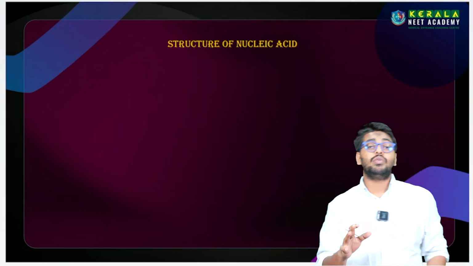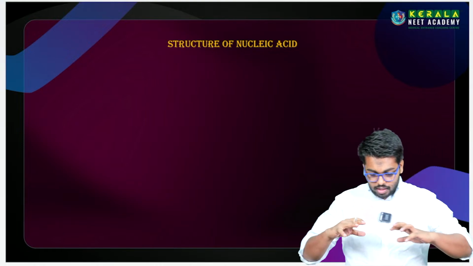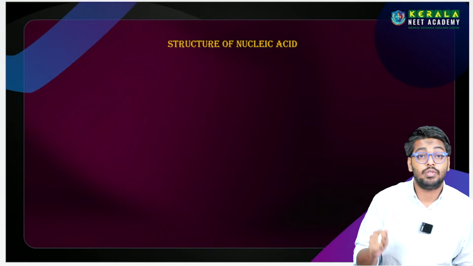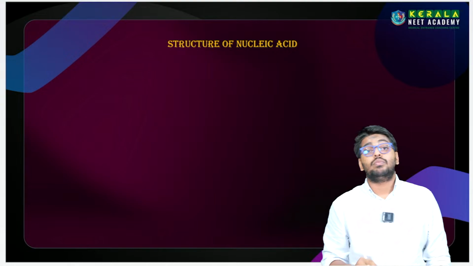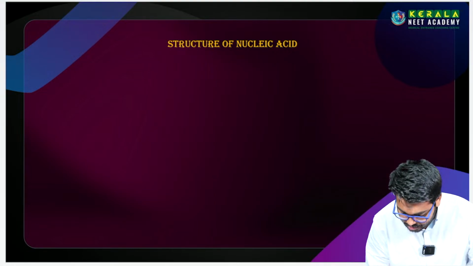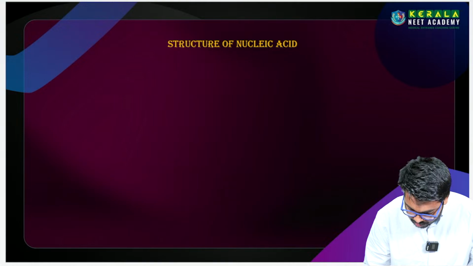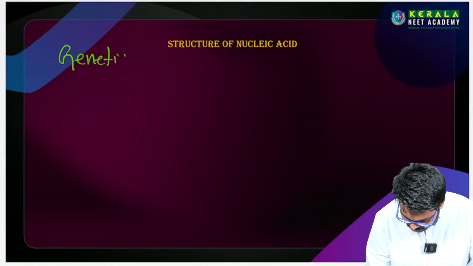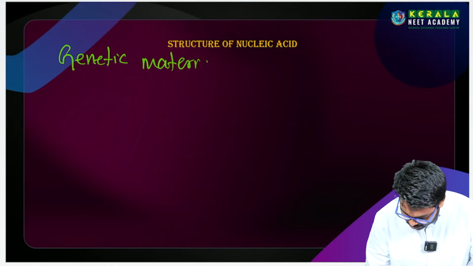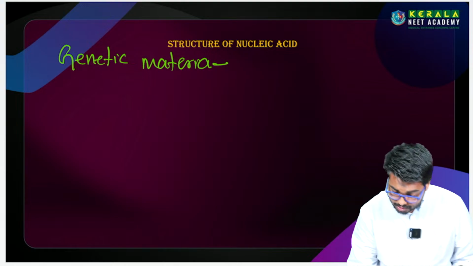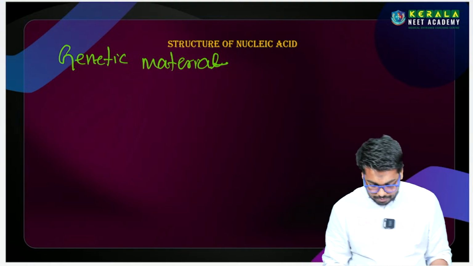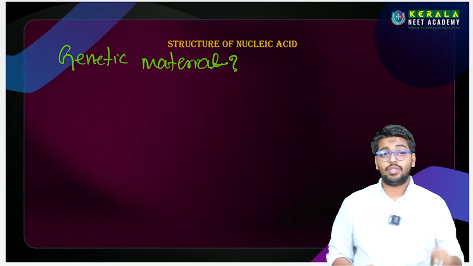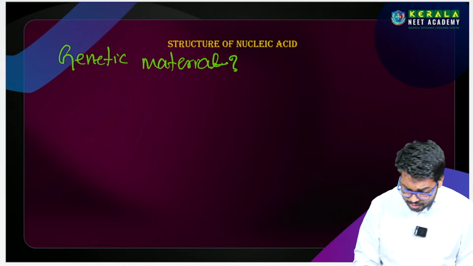Next, we will look at the structure of nucleotide. A gene is made up of a combination of nucleotides, as we have learned already. Before studying the nucleic acid structure, my question is: what is genetic material? How do we define genetic material?